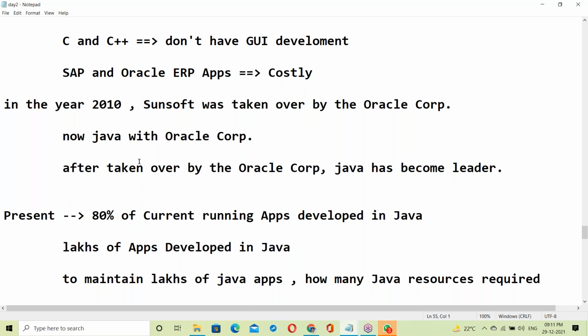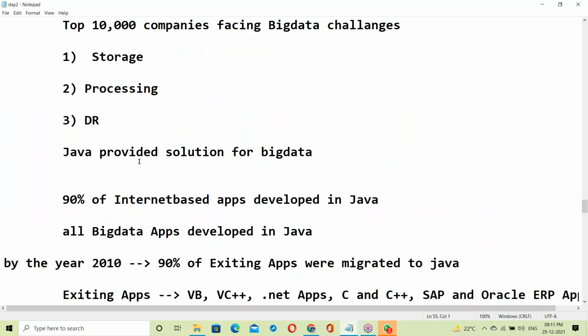What was happening in Java, what is happening currently, and what will be happening in Java's future, all that was discussed. Okay, fine.